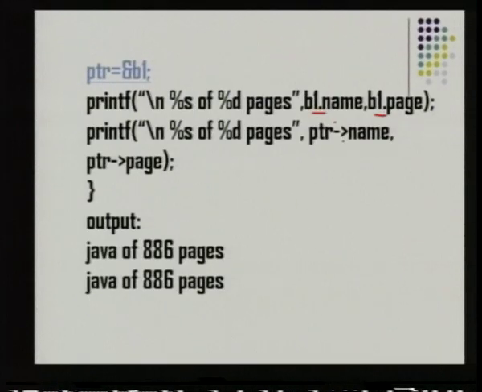This is a simple program just to display the contents. Even for complex applications, when we are passing pointer variables to functions, when we want to access the contents, we use this arrow operator. So, the two main operators of great significance when we use structures are the dot operator and the arrow operator. The dot operator is used when we want to access the contents of a structure using general variables. When we want to access the contents of a structure using pointer variables, we go in for the arrow operator. This is not only for accessing the contents, but even for modifying the contents. If we want to access and do something, we have to use this arrow operator.